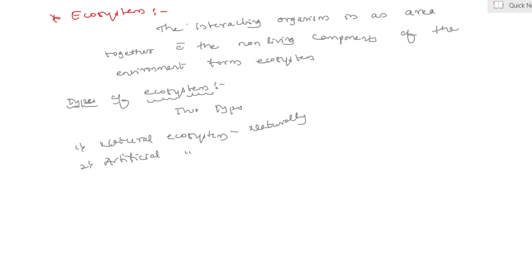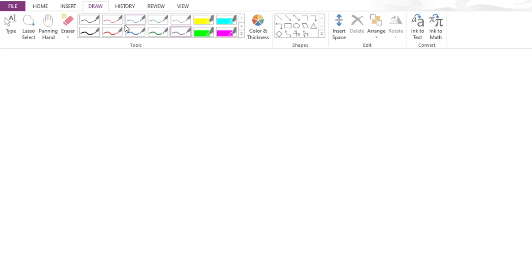Examples are agro-ecosystem, aquarium, botanical gardens, parks, field and crop. These come under artificial ecosystem. Yes, my dear students, let us see components of ecosystem.